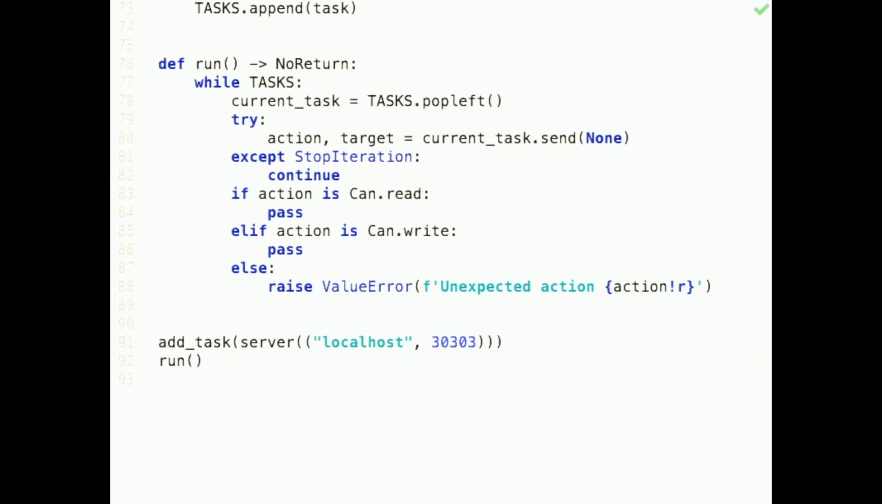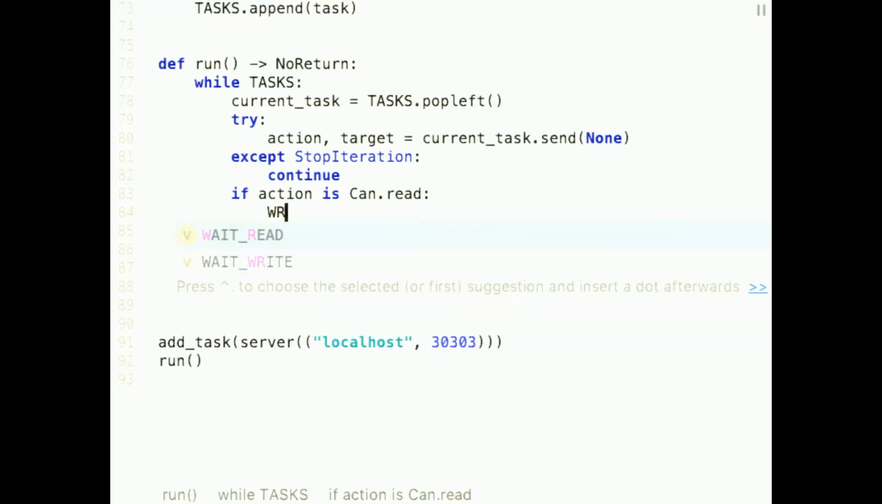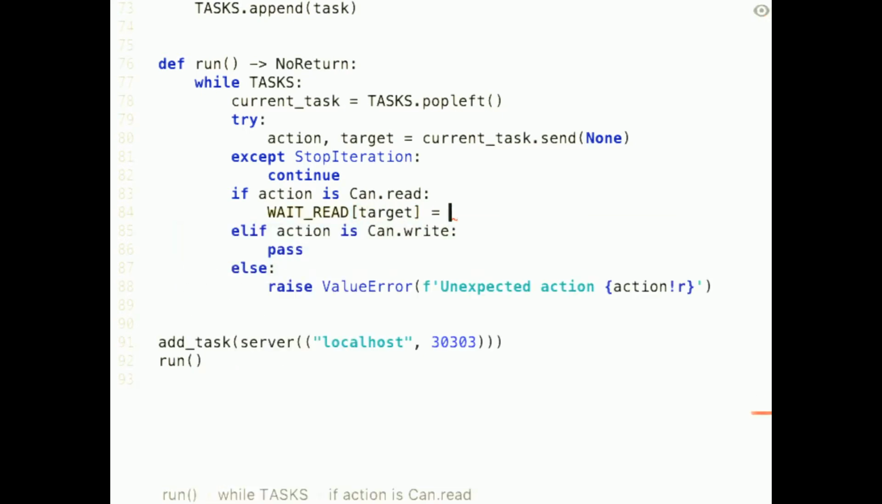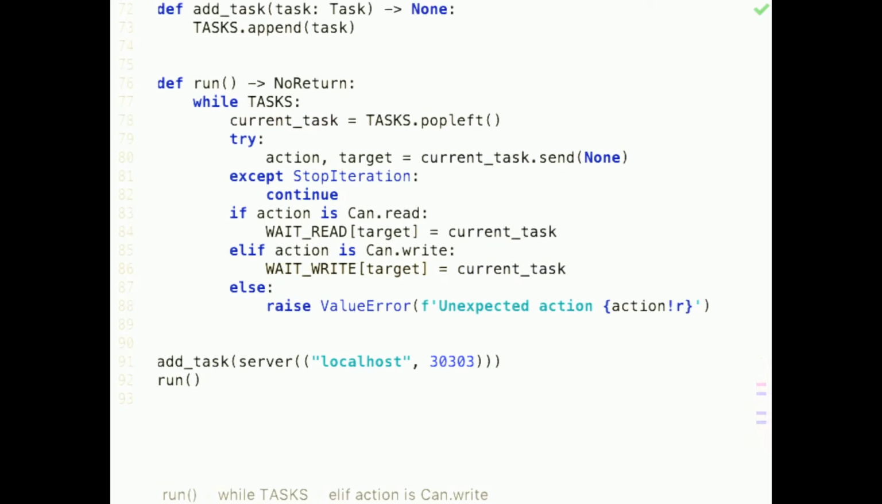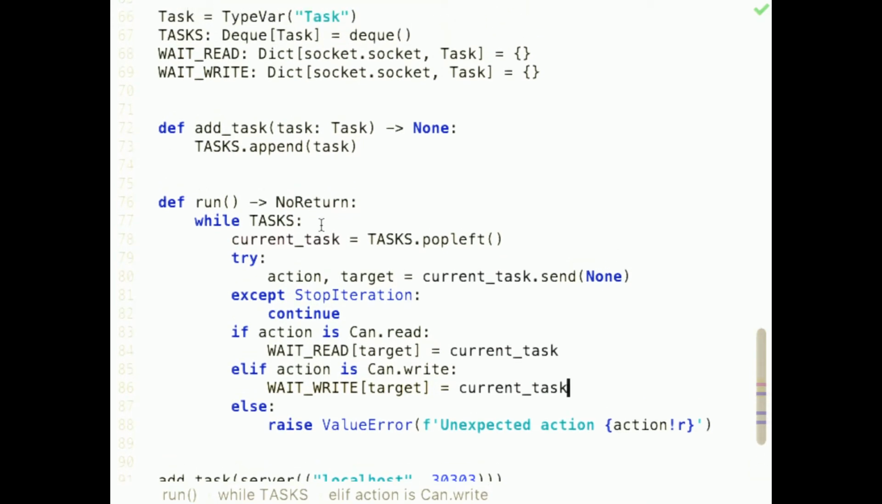So when we, in our run function, if we get a task that wants to read on a socket, we will just put it into the wait read area with the target as a key, which is a socket, and the task as the value. And we will do the same thing for those who want to write. Great. So now we have a way to run our tasks a little bit until they hit a point where they want to do I/O, but maybe cannot do right now. So we'll take those tasks, put them in a little waiting area over there, and then just keep going to the next task. Now, if we ran this code, we would very quickly run out of active tasks to run, and everything would end up in the waiting area.